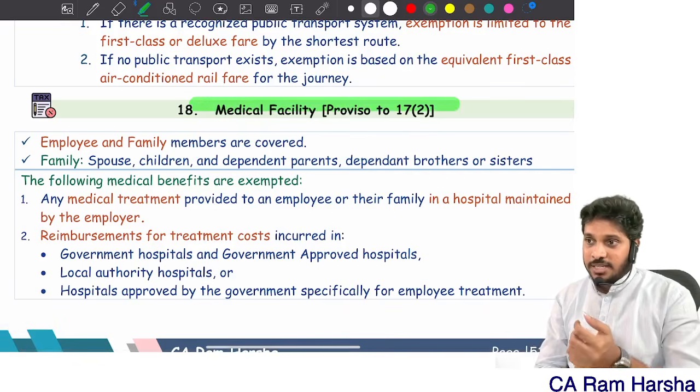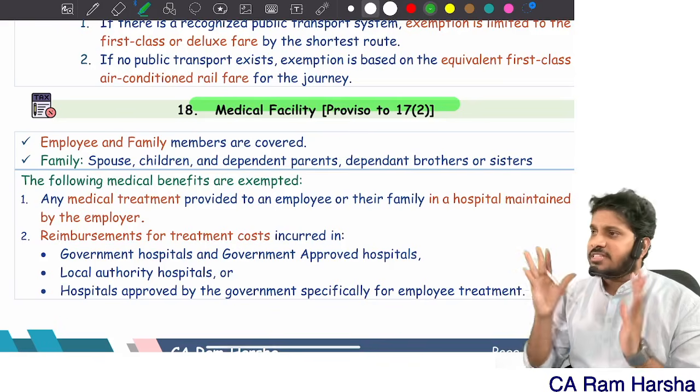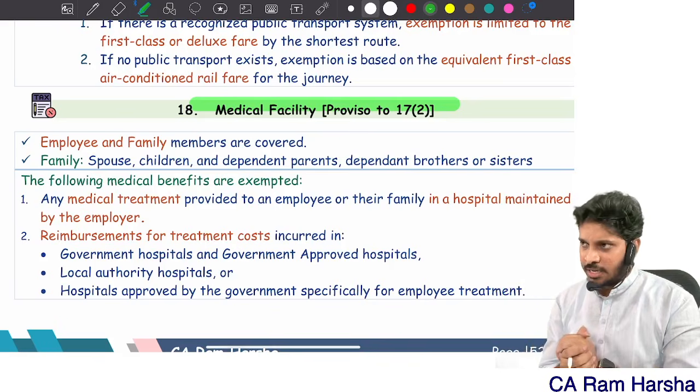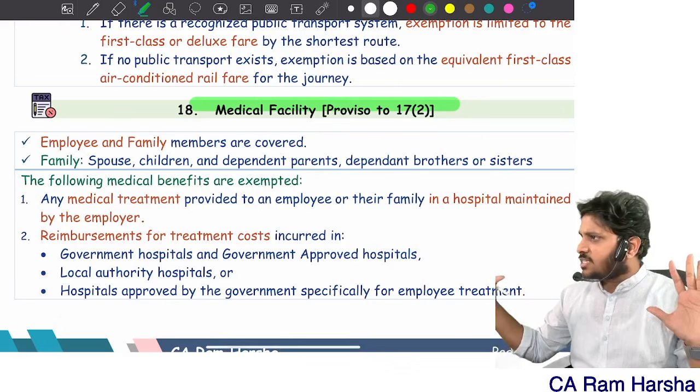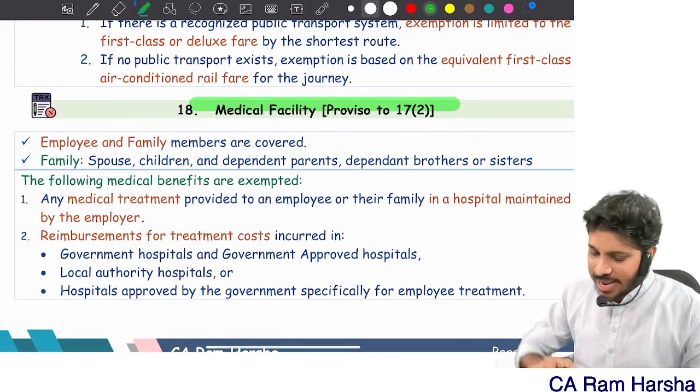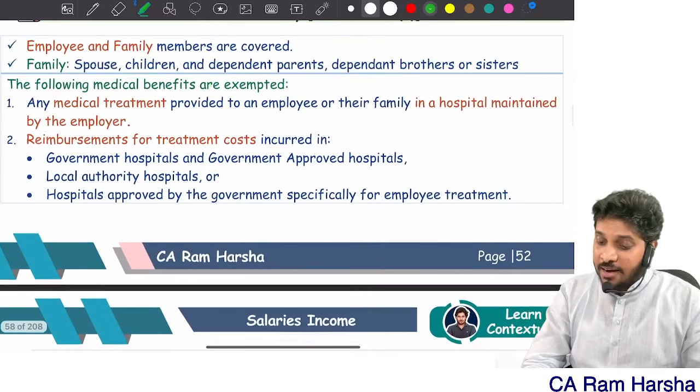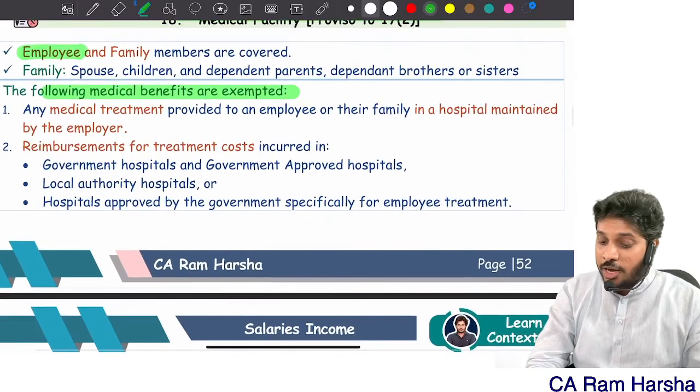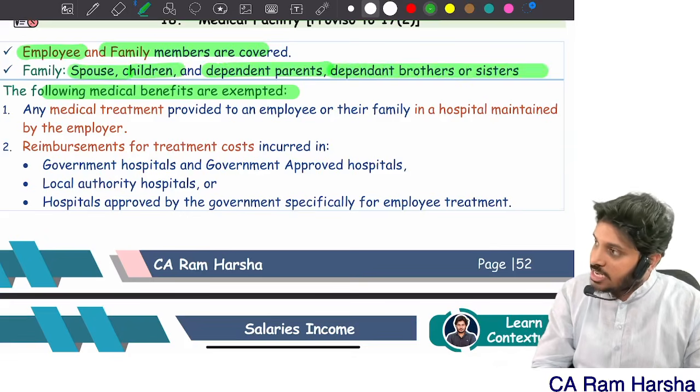Then, sir, company provided medical facility. Next perquisite is what? Medical facility. How much is taxable? How much is exempted? All medical facilities are taxable except the following 4. Medical facilities given to whom? To the employee or family members. Family means what? Spouse, children, dependent parents, dependent brother or sister.